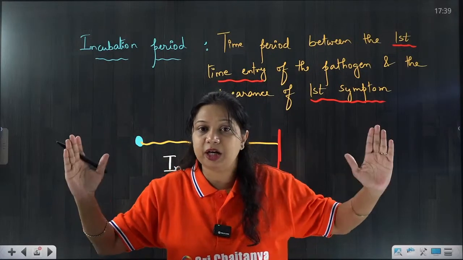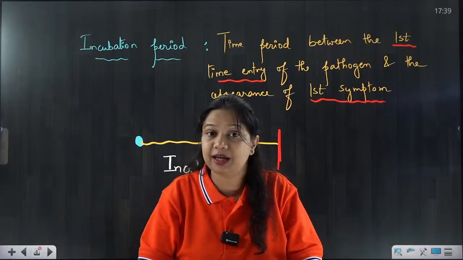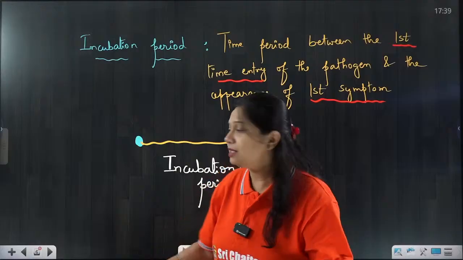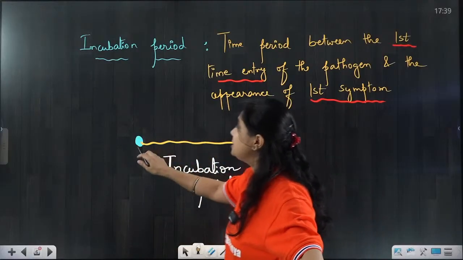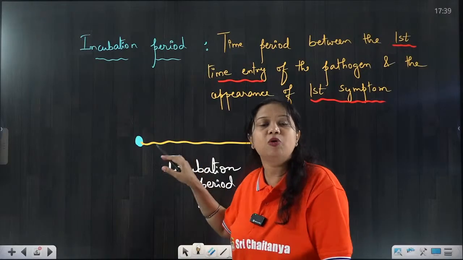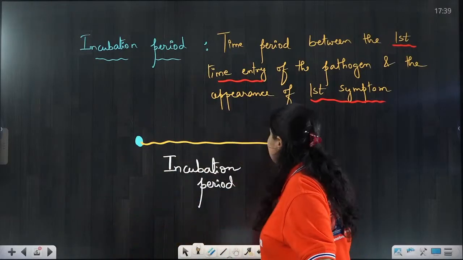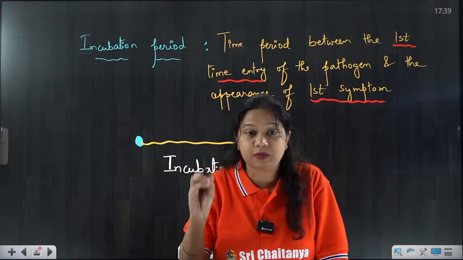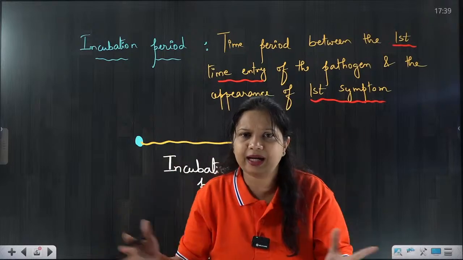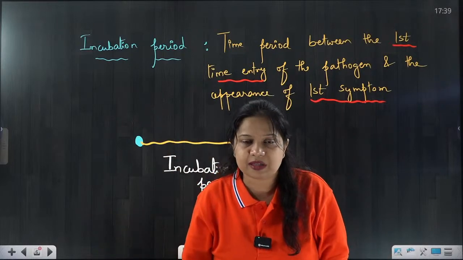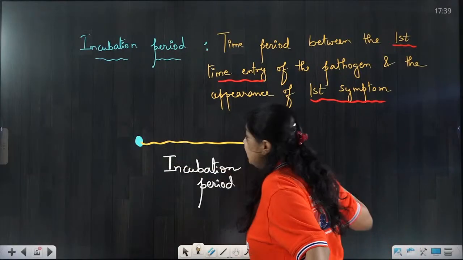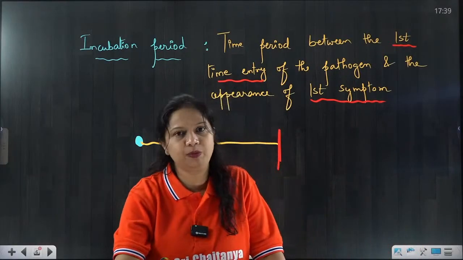So this time period of 6 to 7 days is the incubation period. The first symptoms are fever, chills, sweating, body ache, headache, vomiting, many types of symptoms, and that time lapse is the incubation period.